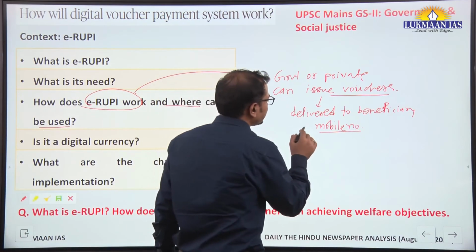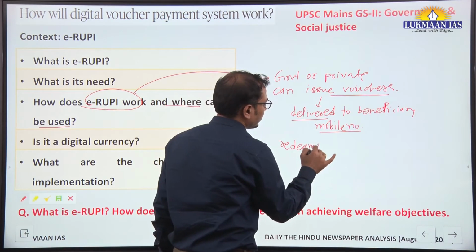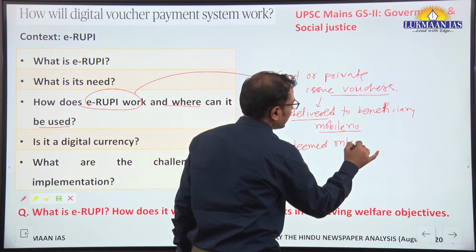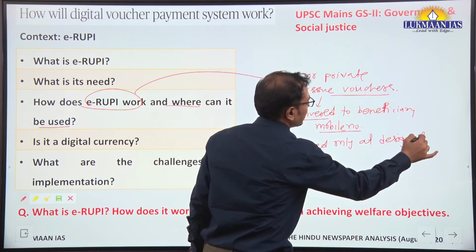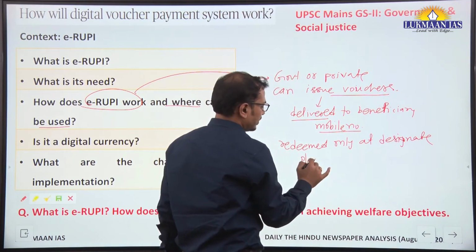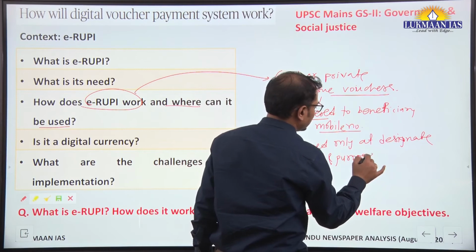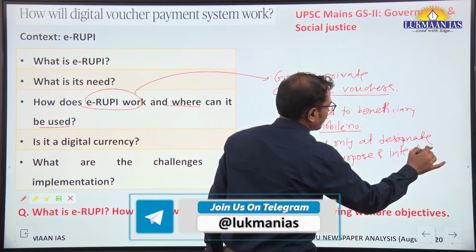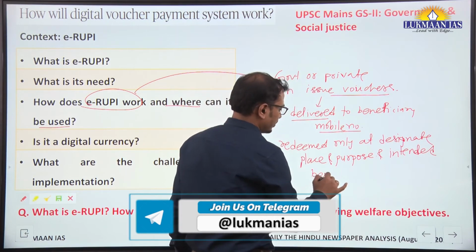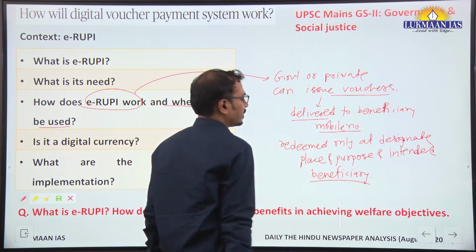So this particular benefit can be redeemed only at a designated place and for a designated purpose and for the intended beneficiary. This is how it is going to work.